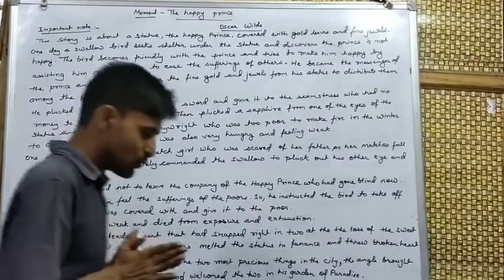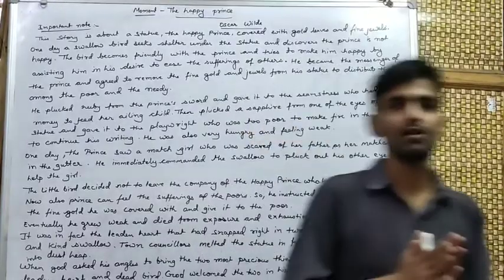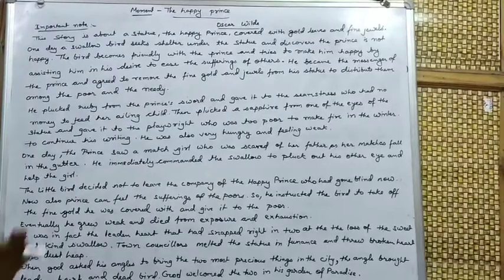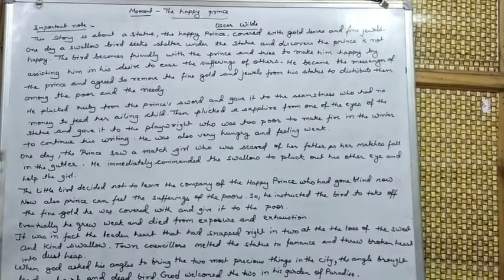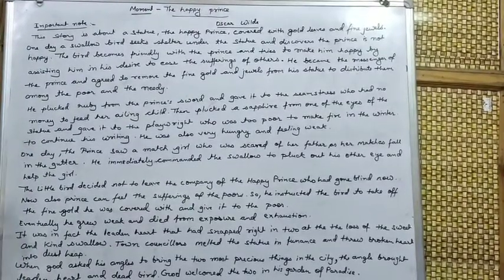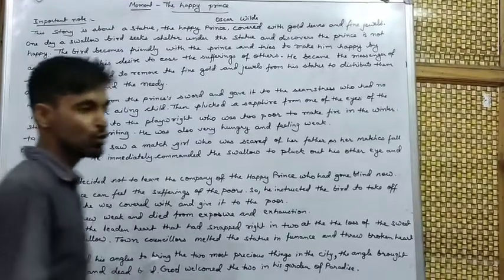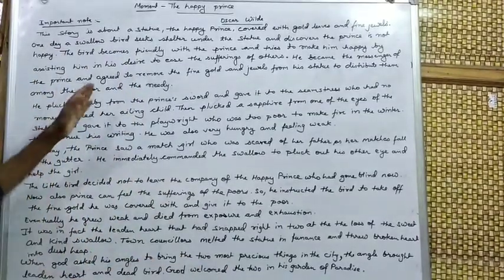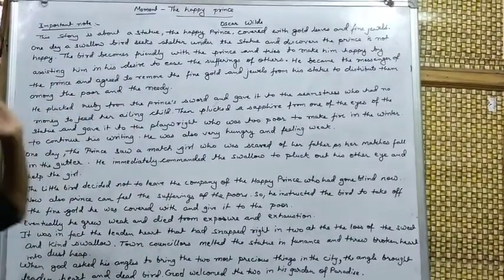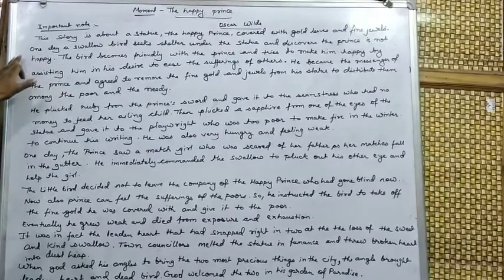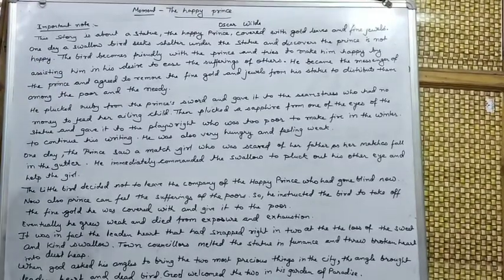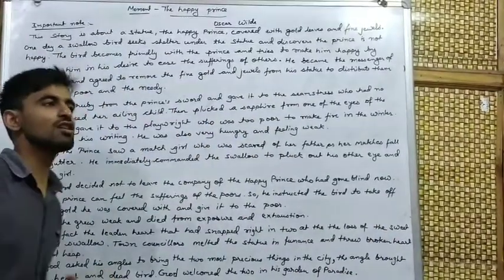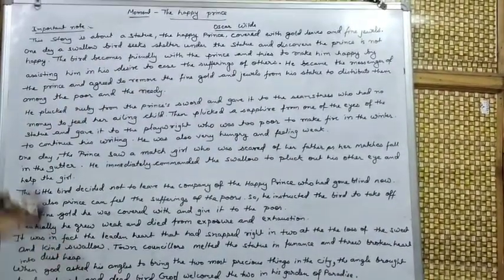One day, a swallow, a bird who wished to go to Egypt, like all the other swallows, went there because the place was getting cold and they do not like the cold temperature. So the swallow was on the way to Egypt. Suddenly one day the swallow reached the kingdom of the Happy Prince, and he did not have any shelter.